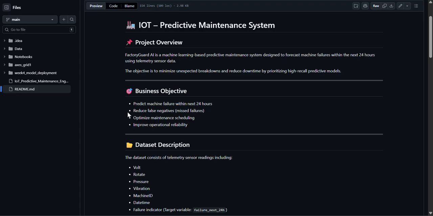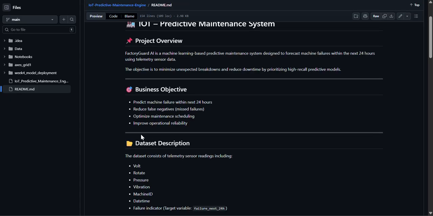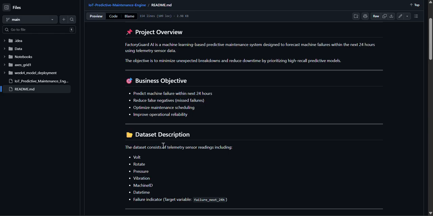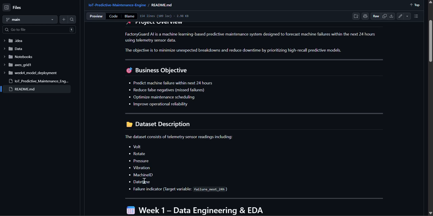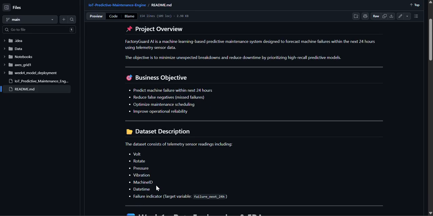Next, the business objective: predict machine failure within the next 24 hours, reduce false negatives, optimize maintenance scheduling, and improve operational reliability. Then the dataset description. The dataset consists of telemetry sensor readings including volt, rotate, pressure, vibration, machine ID, datetime, and the failure indicator.